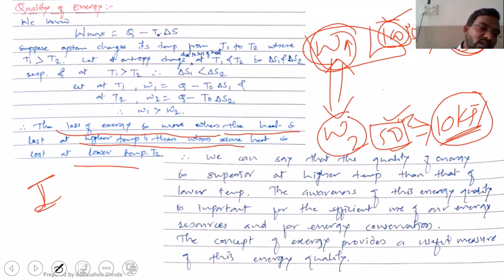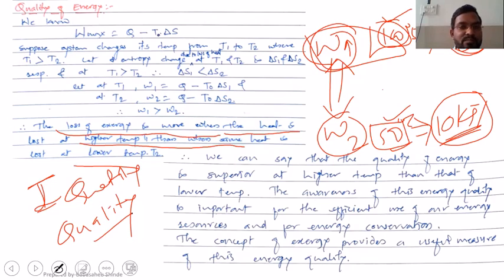So the energy is going to be conserved in terms of quantity, but in terms of quality, it is not going to be conserved. Right? Because I know that if I lose some heat at higher temperature and the same heat at lower temperature, losing heat at higher temperature is going to cause more